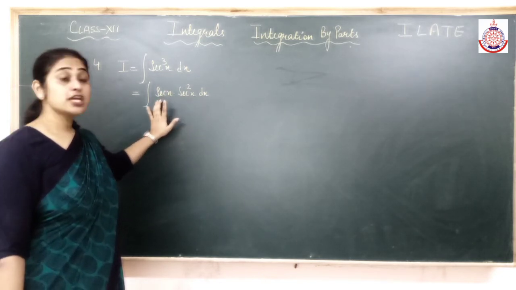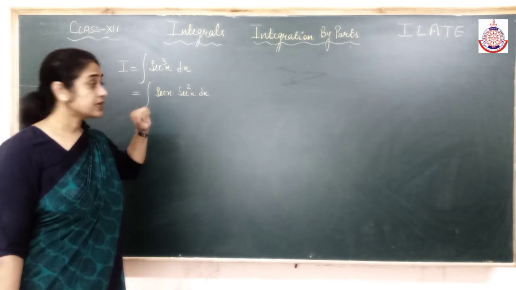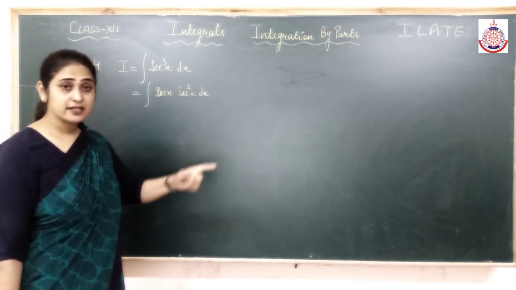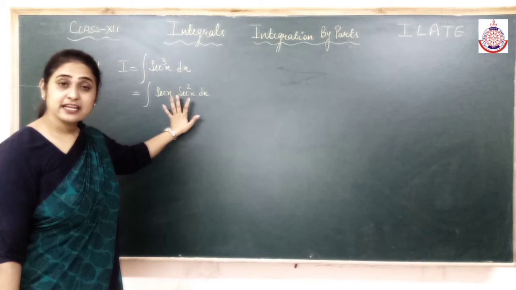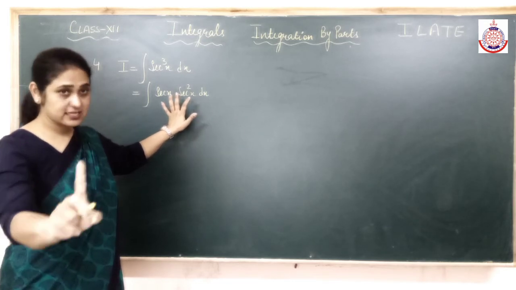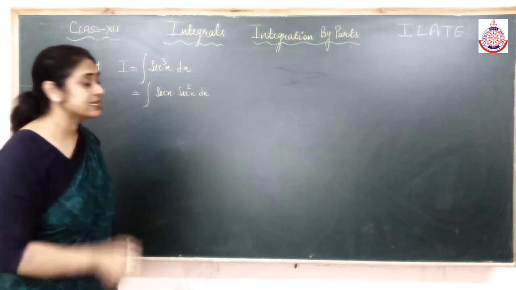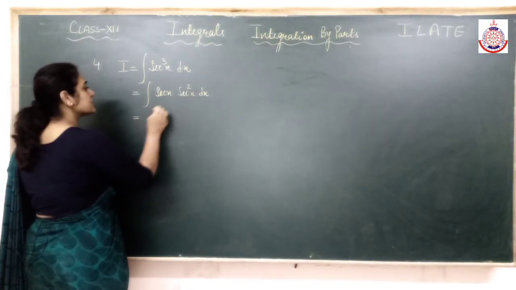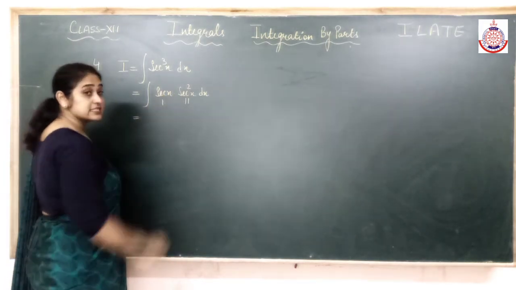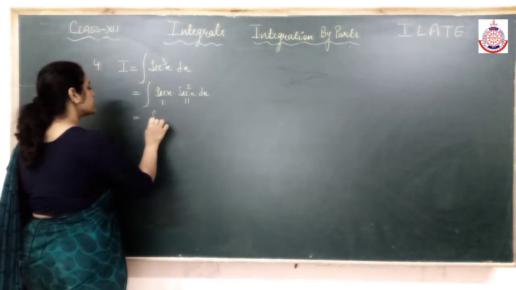Now the integration of secant is log of secant x plus tan x, and the integration of secant square is tan x. So I will take secant square as the second function, the one I integrate. Is it clear? The function to integrate is the one that can be integrated easily. So I am taking this as first function and this as second function. First function as it is.